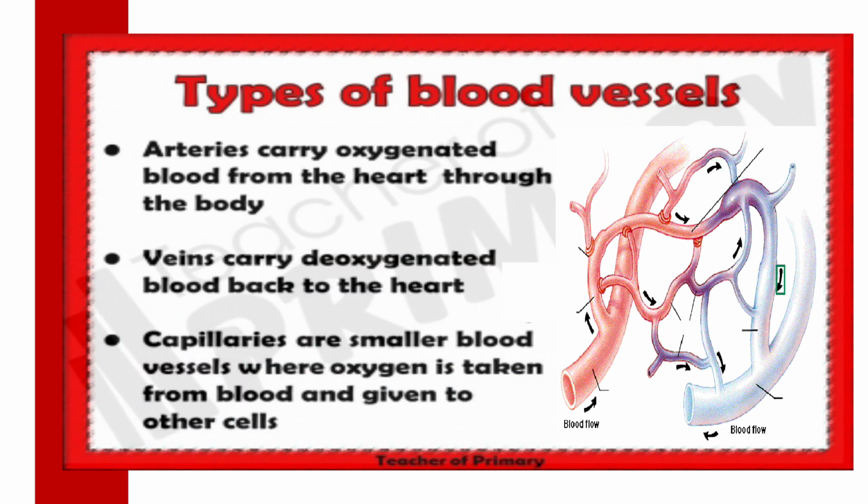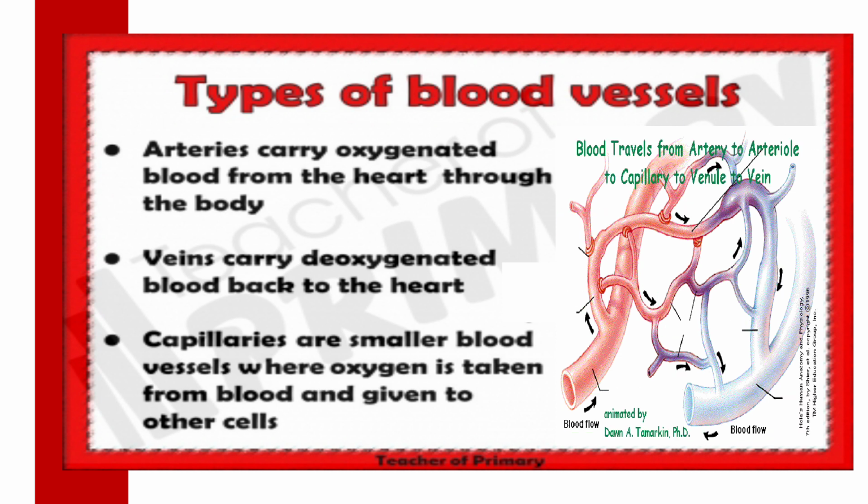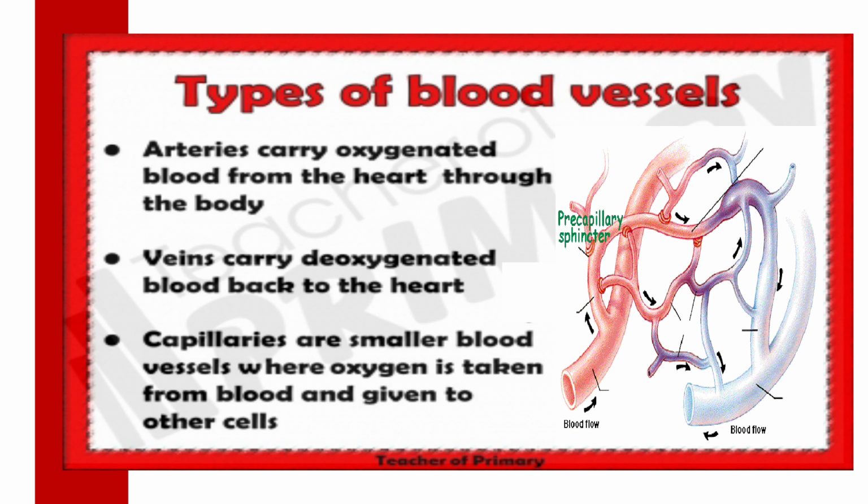Arteries carry oxygenated blood from the heart through the body. What is the meaning of oxygenated? The blood which has an adequate amount of oxygen is called oxygenated blood. And who will take oxygen? The red blood cell's role is to take oxygen, and the carbon dioxide also from the body, and it will be spilled out with the help of lungs.